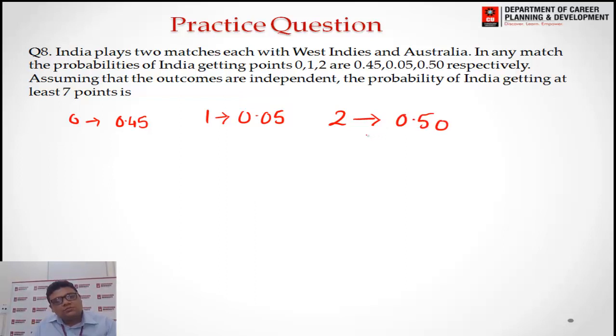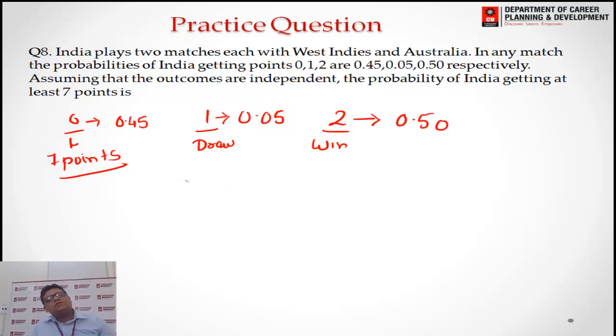Assuming the outcomes are independent, find the probability that India gets at least 7 points. Now 0 points is for losing, 1 point is for a draw, and 2 points are for winning. To get at least 7 points, I will get either 7 points or 8 points. I get 7 points when I win 3 matches and 1 match is a draw.